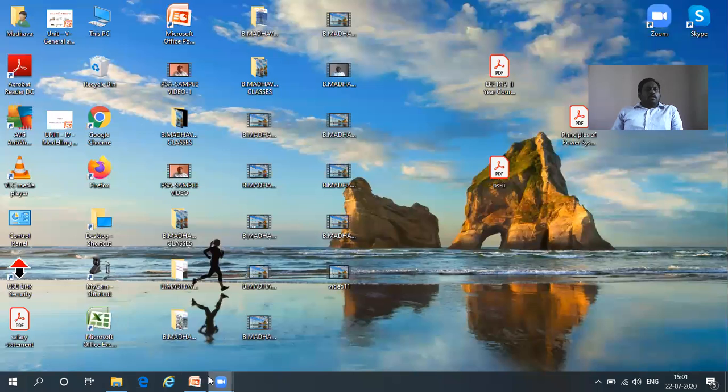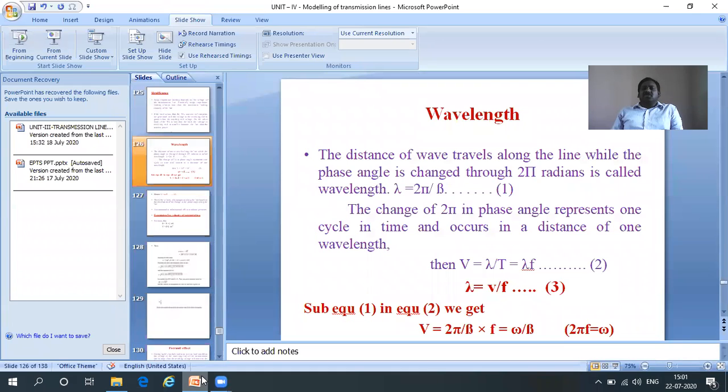Okay, continuing our concept: the wavelength of a transmission wave and its velocity of propagation. Here, transmission wave means we can transmit AC power, that is, electric power, through the transmission line in the form of a wave. That wave is an electromagnetic wave, so some properties apply, as for any wave.